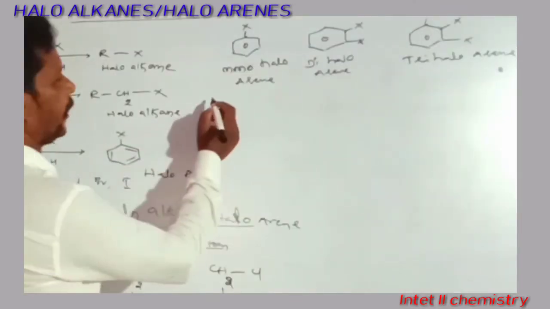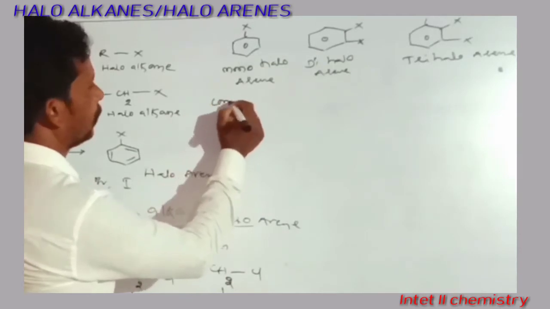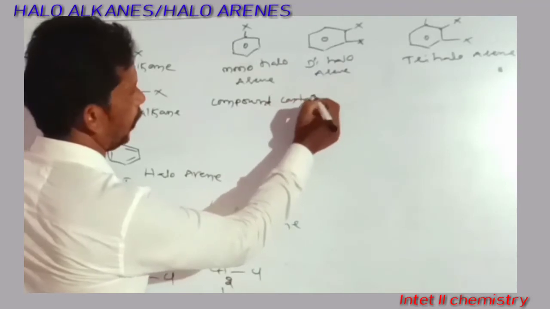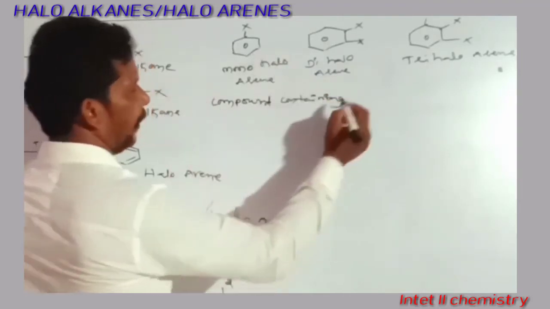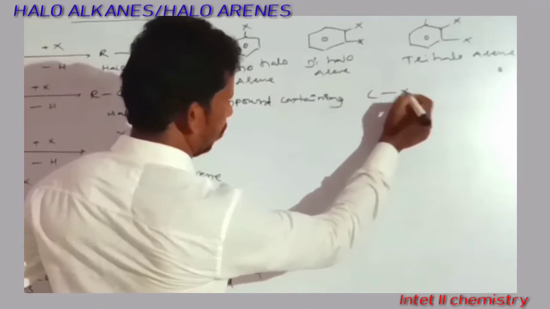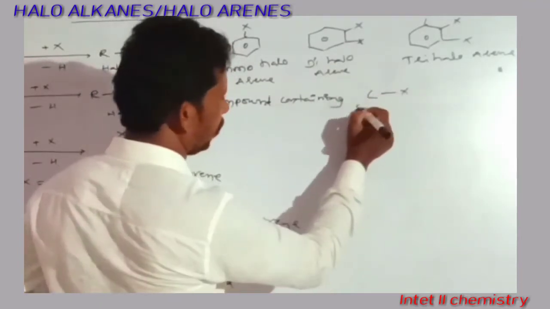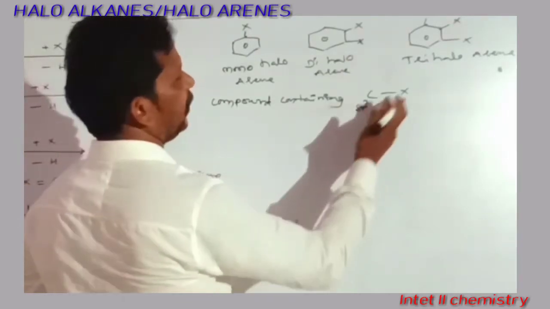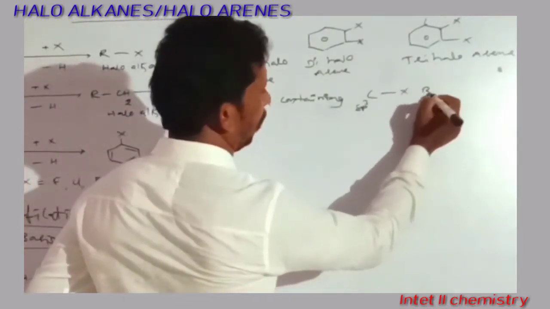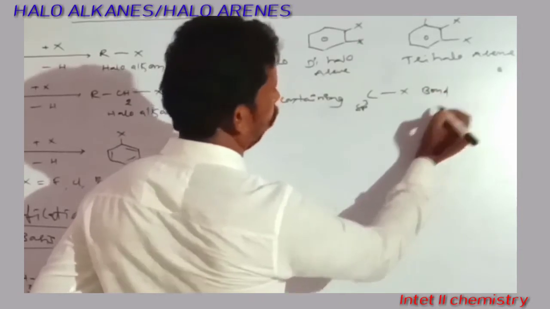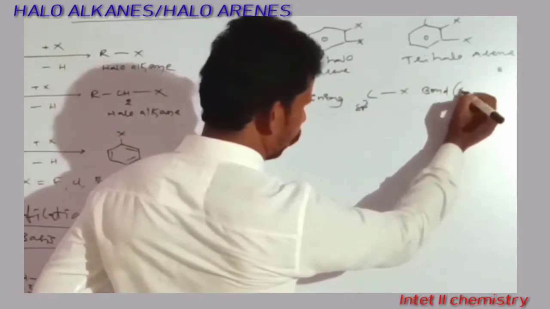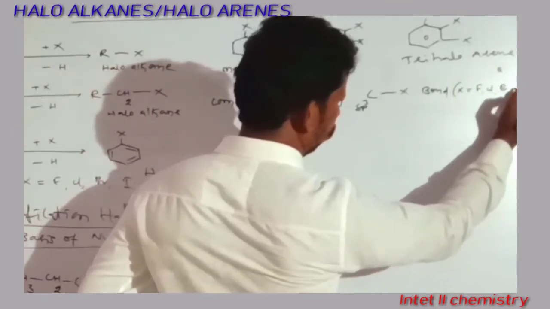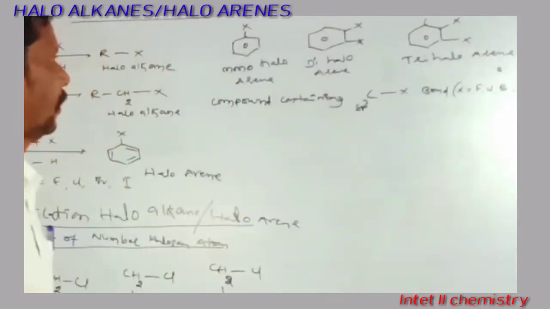The first one is the compound containing an sp3 C-X bond, meaning the carbon has sp3 hybridization, where X is chlorine, bromine or iodine.